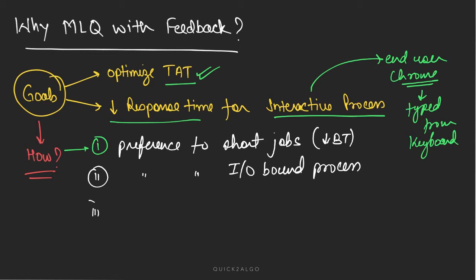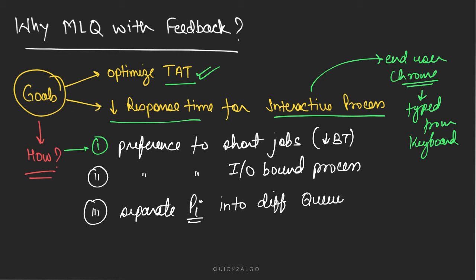And the third thing is that they want to separate each process Pi, where i is a subscript representing the different processes, into different queues. We know from the last video that multi-level queue has different queues based on priority.